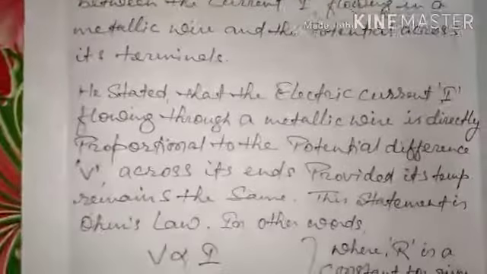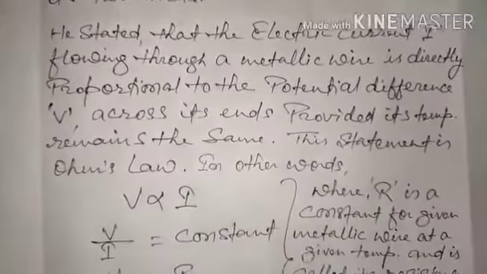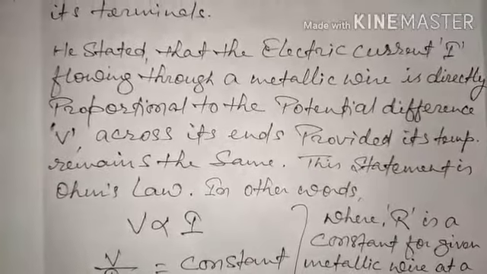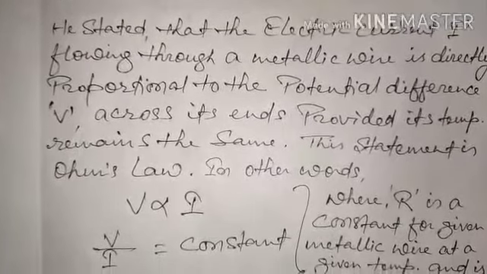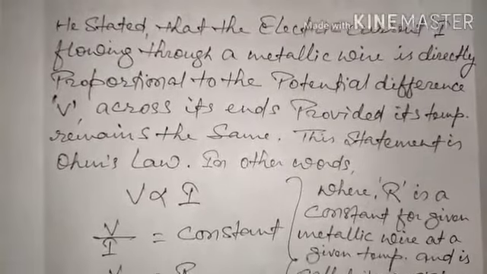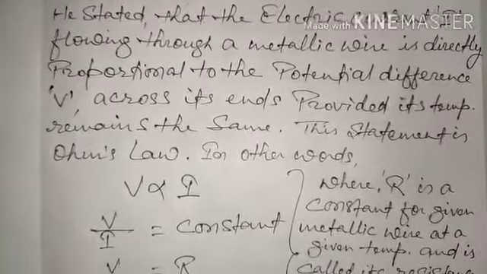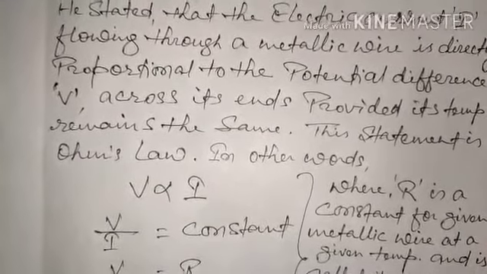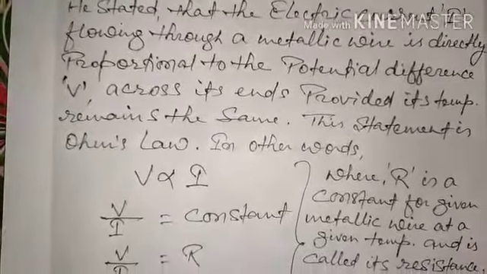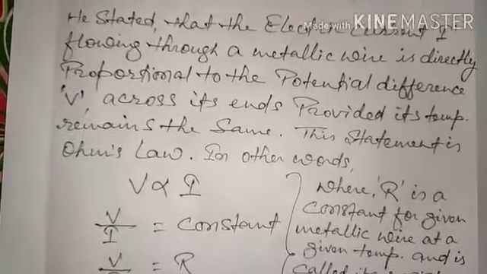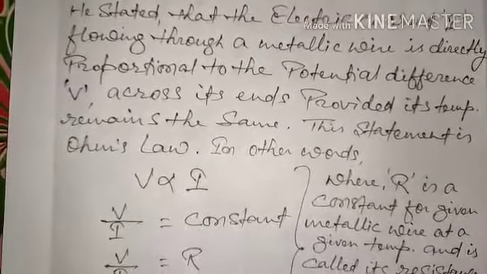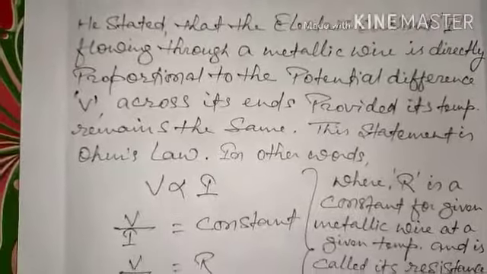So let us see what he stated in Ohm's law. He stated that the electric current I flowing through a metallic wire is directly proportional to the potential difference V across its ends, provided its temperature remains constant. So this statement is Ohm's law.